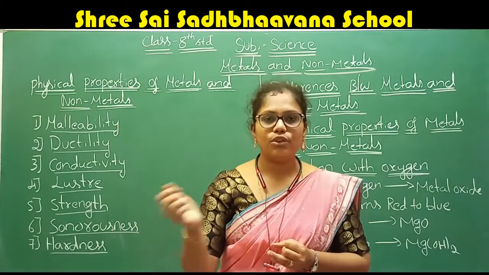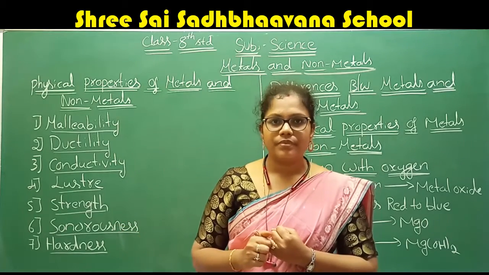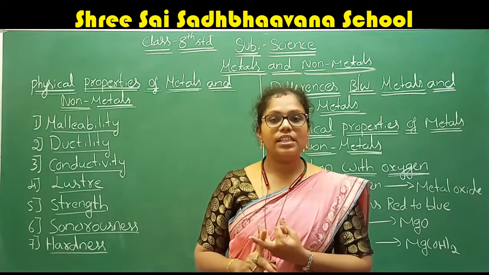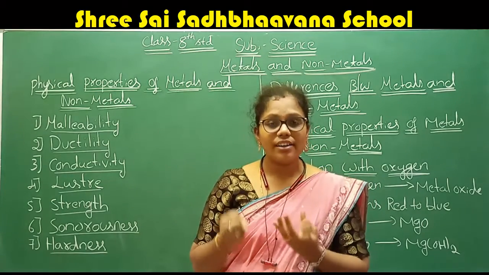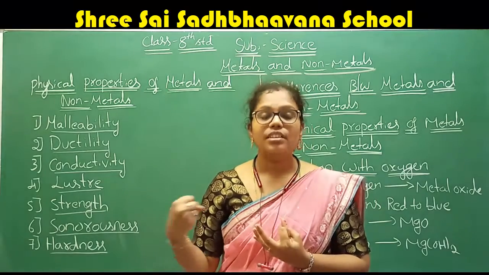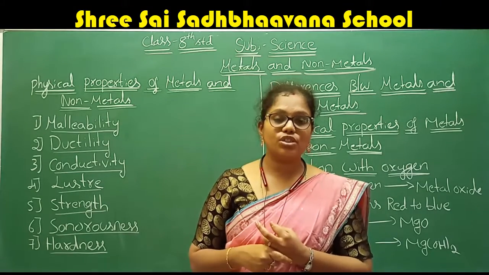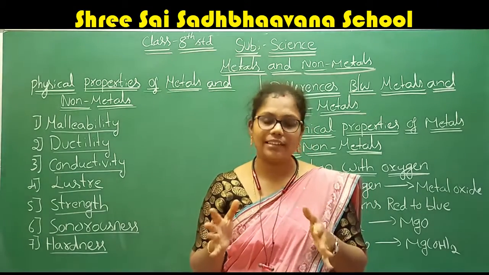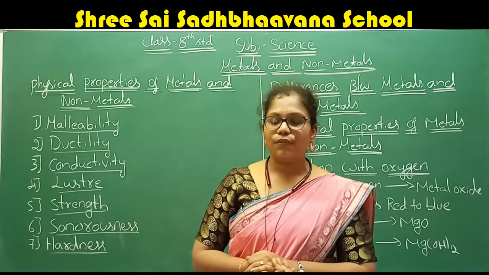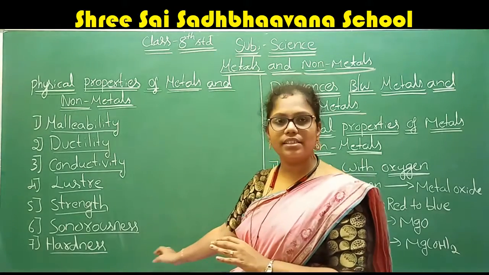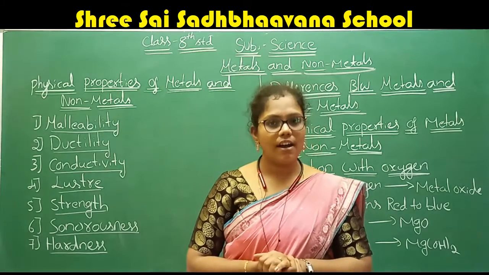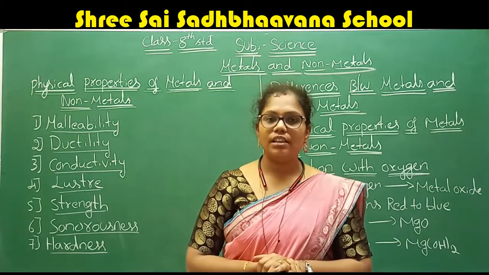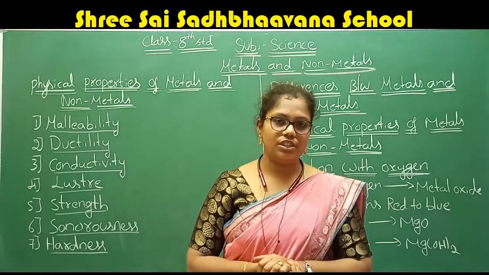Take a simple example: they make benches. They use metals for the construction of buildings. Due to its hardness and strength, they use it for the construction of large buildings like that. Therefore, what is the seventh characteristic? Almost all the metals are hard in nature.